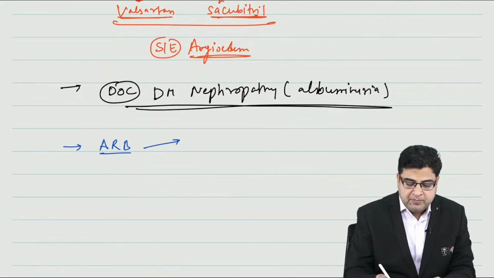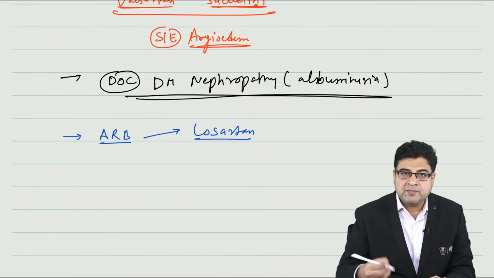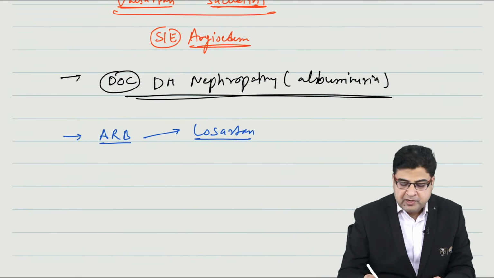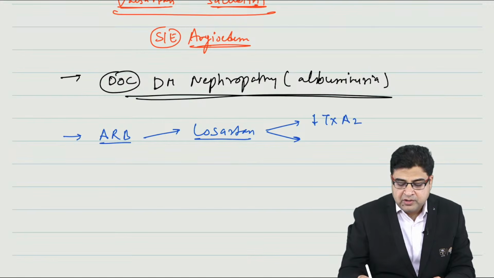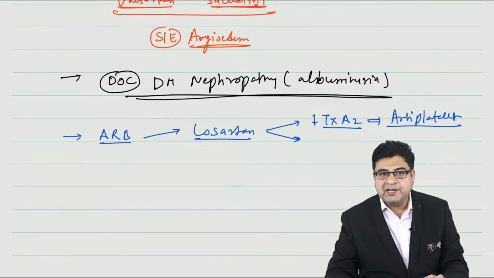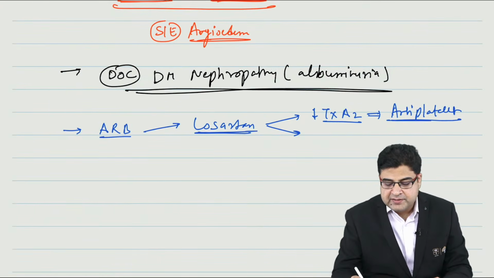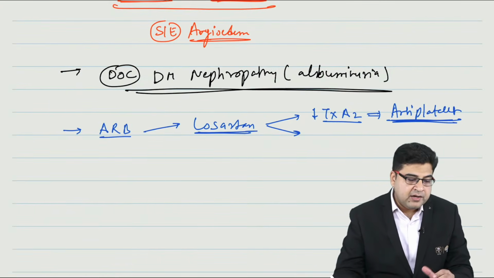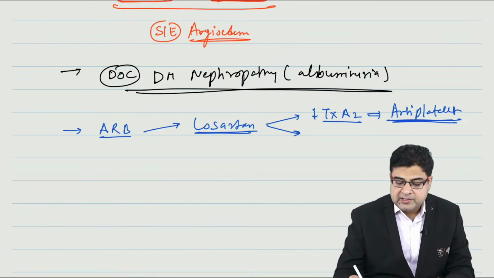Now, apart from that, there is one ARB, the drug name is losartan. Losartan has some other unique properties. Please remember, losartan is a medicine which can inhibit the thromboxane A2. So by inhibiting the thromboxane A2, losartan has antiplatelet property, like aspirin.